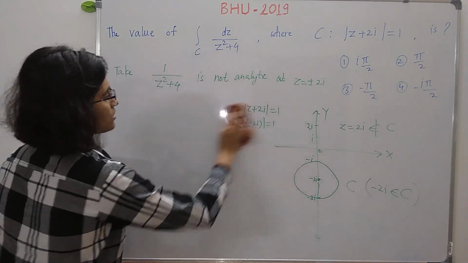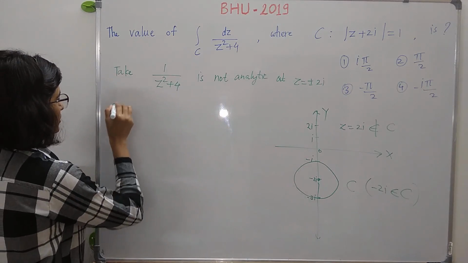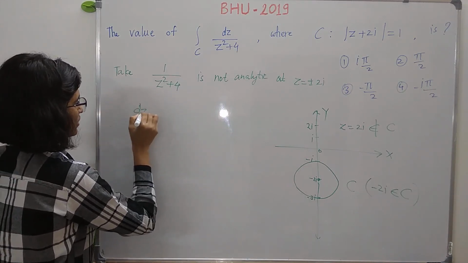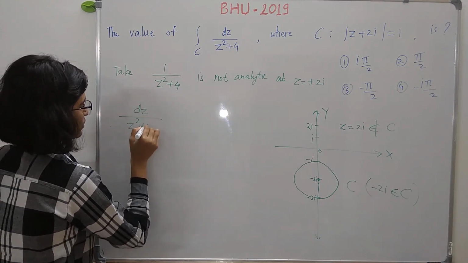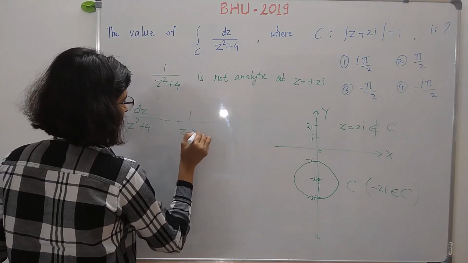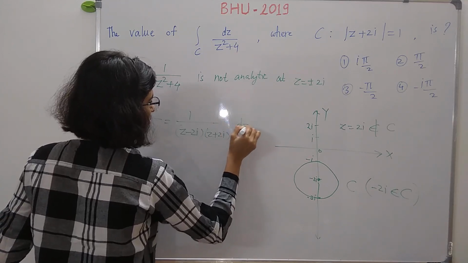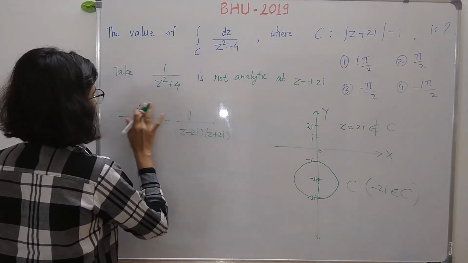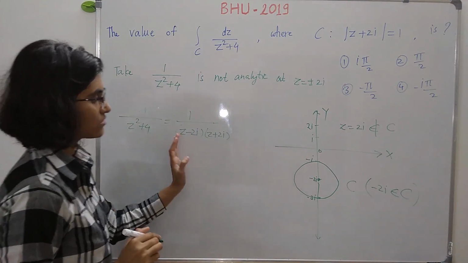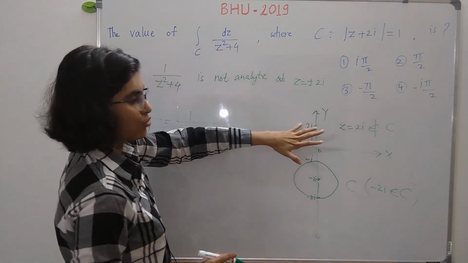So let us just look at this function. Take the integration; let me first write the function. It is dz upon z square plus 4. Now I can write this function as (z minus 2i) into (z plus 2i). Now just look at this. The function is analytic at this point 2i, right?